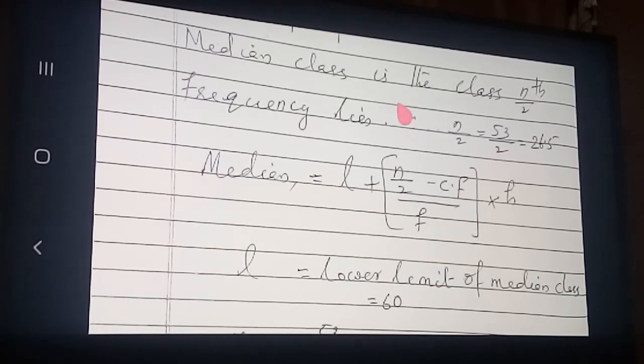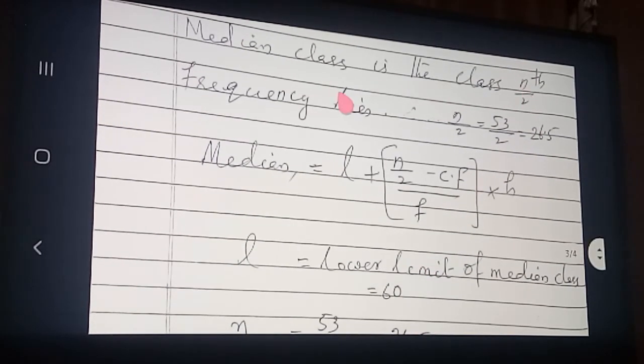Okay students, all these points I already explained and gave to you. Median class is the class in which the n by 2th frequency lies. And this is the formula for finding the median: median is equal to L plus n by 2 minus CF by F into h. L is the lower limit of the median class.